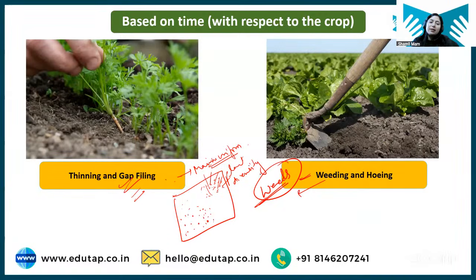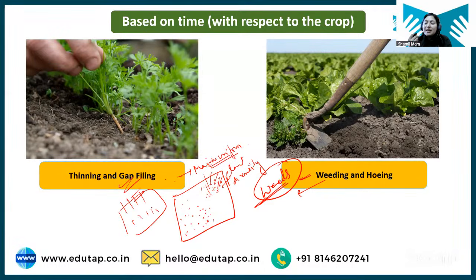Yes. So see what we can do if this crop is transplant. Usually this thinning and gap filling is done in the crops where the seed size is very small and we cannot go for transplanting, right? In case of transplanting, we can maintain the distance, we can optimize the plant density.